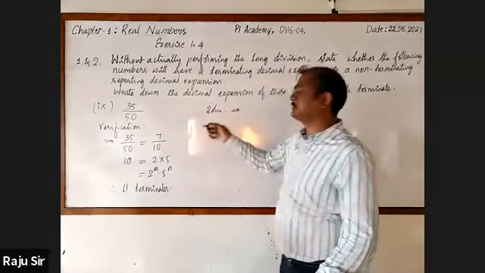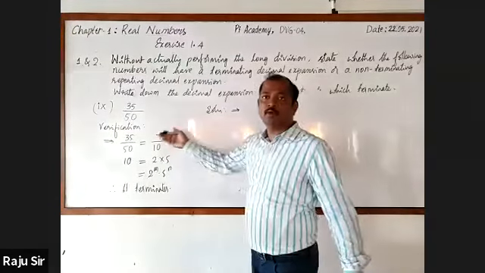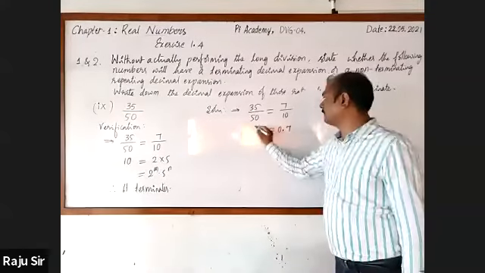Let's find out its decimal form. It's very easy. 7 by 10 is nothing but 0.7. Right. 35 by 50, on simplifying, you got 7 by 10, and this can be written as 0.7.